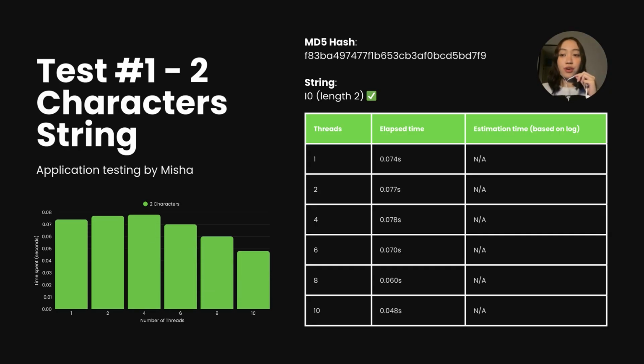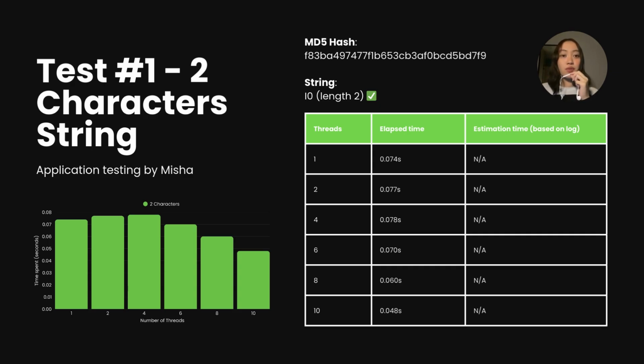Okay, so for the first test, I was in charge of decrypting a 2-character password. The MD5 hash we were given looks like, as you can see, a long string of jumbled letters and numbers, basically unreadable to humans, but our goal was to brute force it and find the original 2-character input.